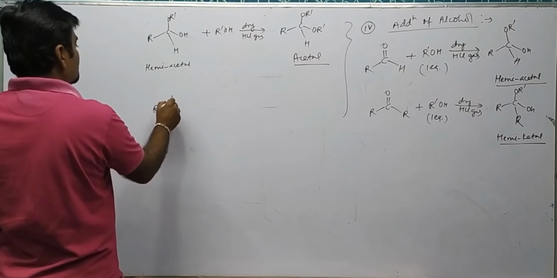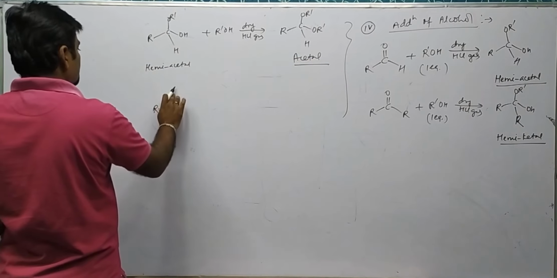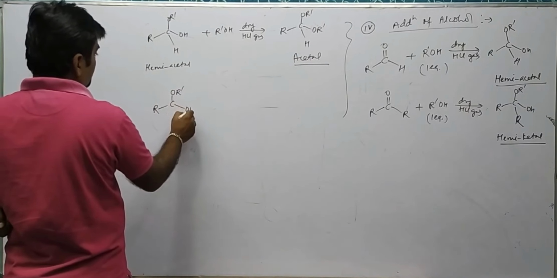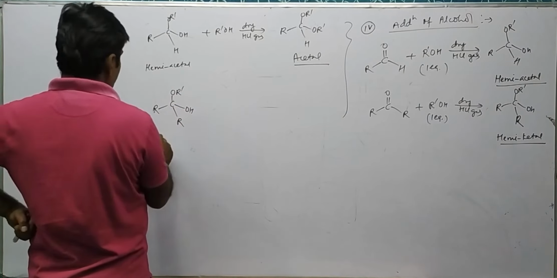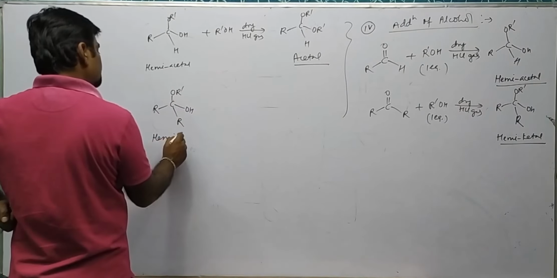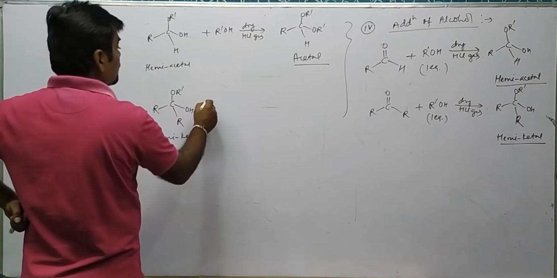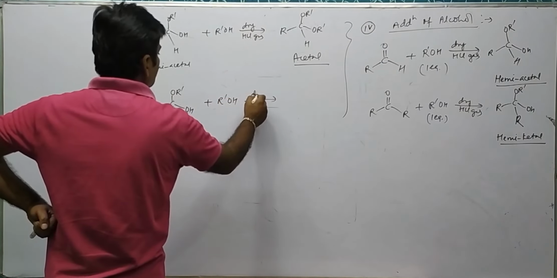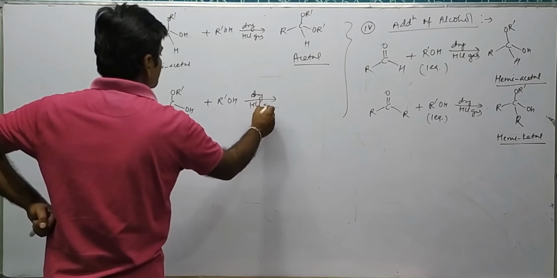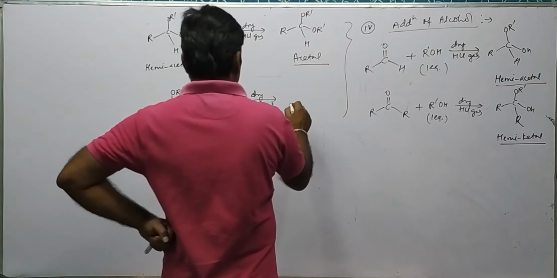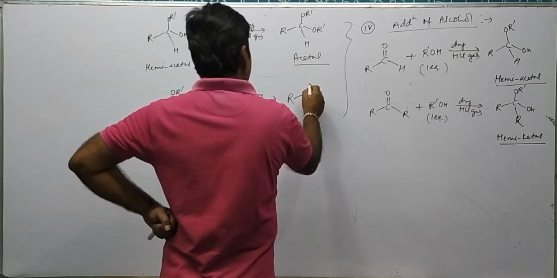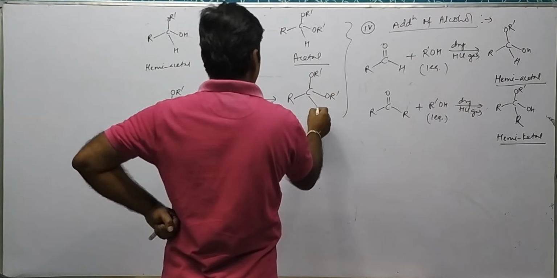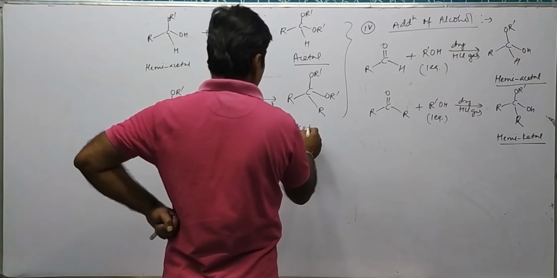Similarly, R C OR dash, OH and R. This is hemiketal with another equivalent of alcohol in presence of dry HCl gas. It forms R C OR dash, OR dash and R. This is ketal.